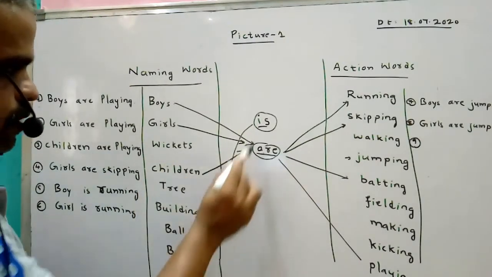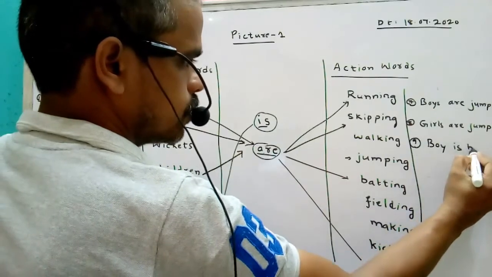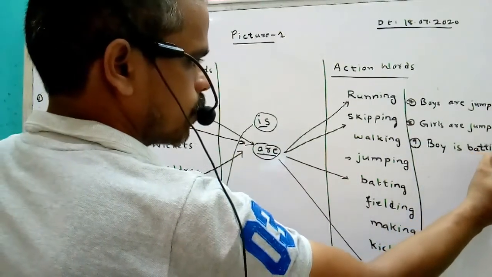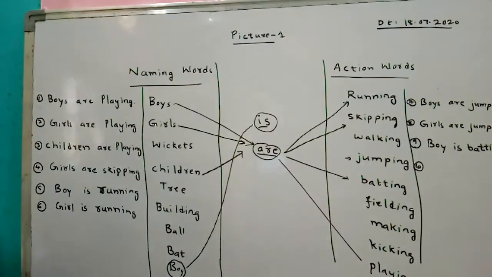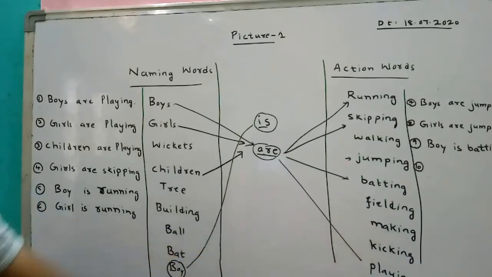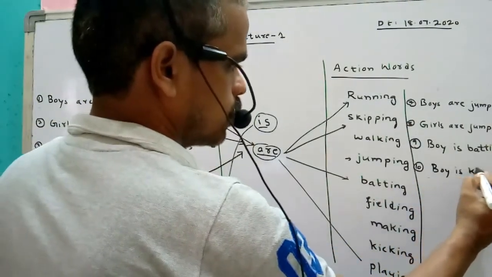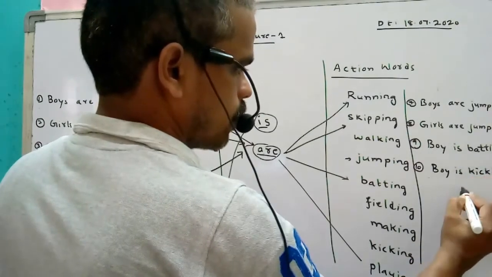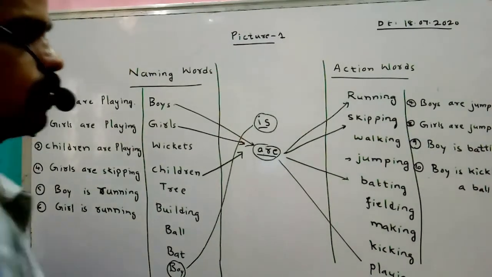See, boy is batting. Tenth sentence, kicking is there. How can we use kicking? Boy is kicking a ball.